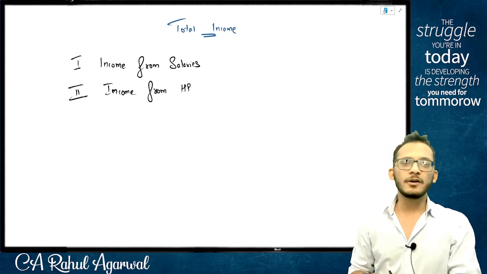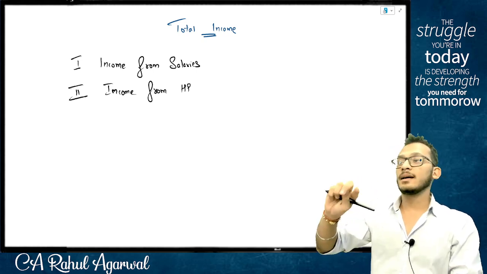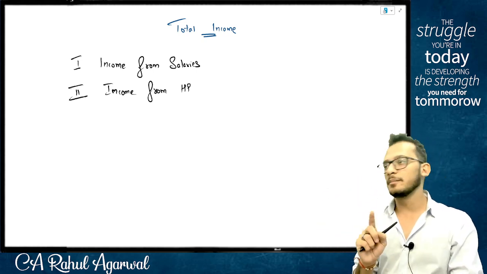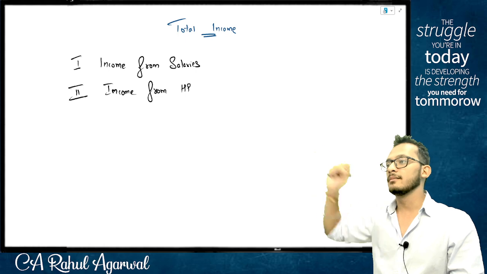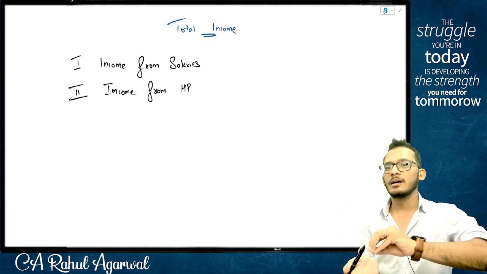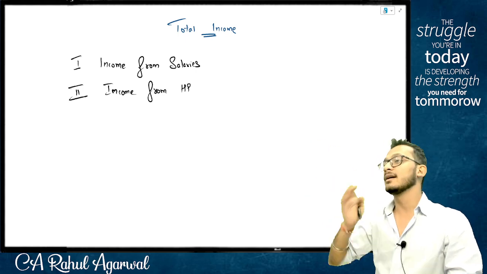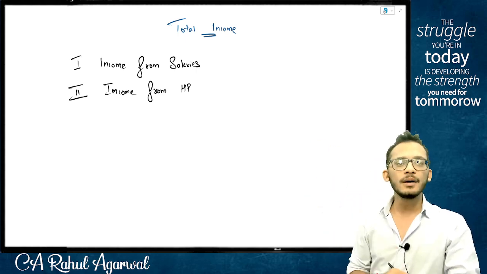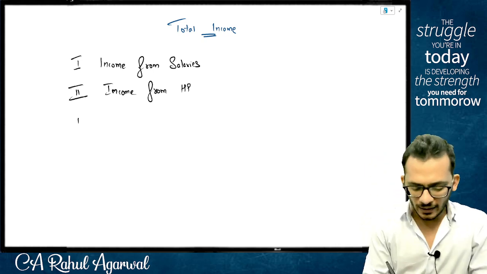Any kind of income from house property. Now, I am not saying income of house property, I am saying income from house property. There is a difference, people. What is the difference? If you sell the house, it is not income from house property. You should get money from the house in the form of rent, so this is talking about rental incomes from house property. Yes or no? Yes.